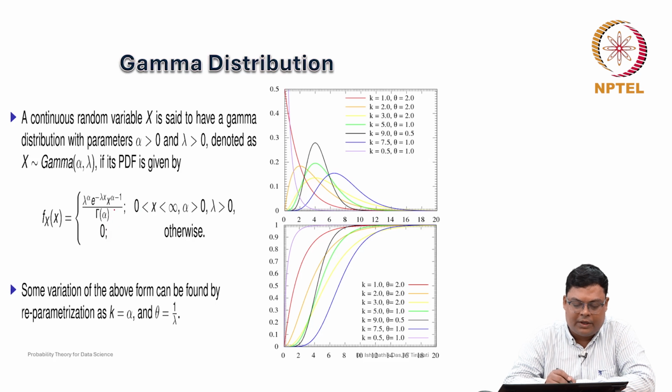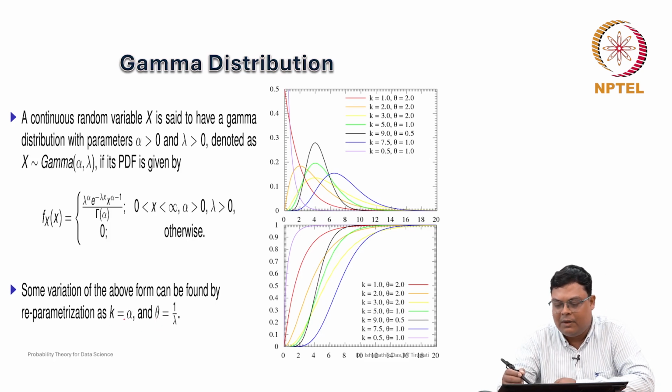So, x to the power alpha minus 1, e to the power of minus lambda x, lambda to the power alpha by gamma alpha, with this range, where gamma alpha, as already discussed, is the gamma function. Some different variations of this form exist, but we will mostly follow this standard form. The variation of the above form can be found by reparameterization with k equal to alpha and theta equal to 1 by lambda. Some curves for different values of k and theta for the gamma density are given, and the cumulative distribution function can also be seen here.